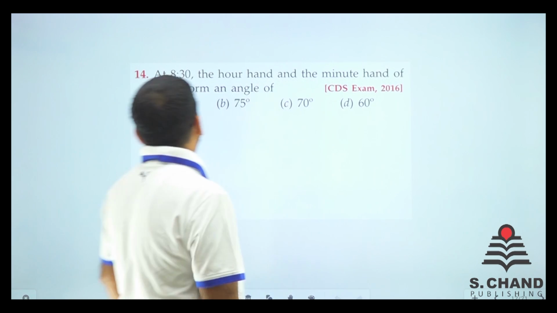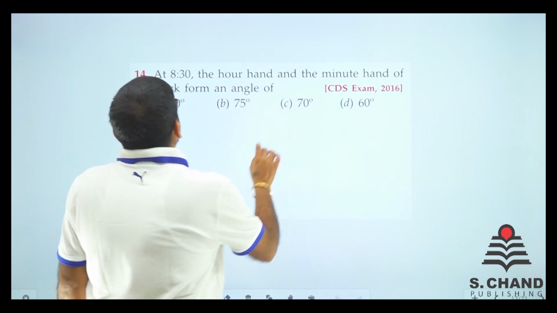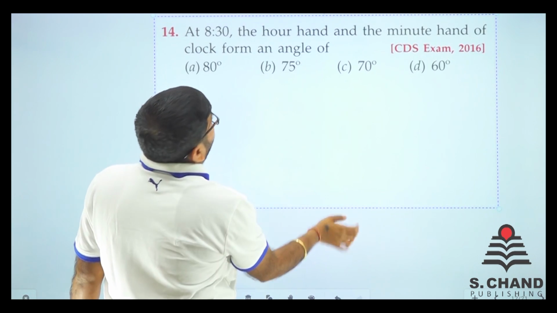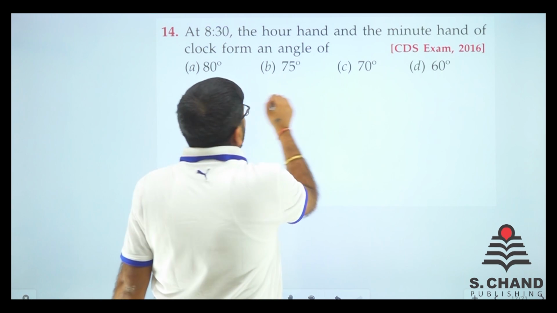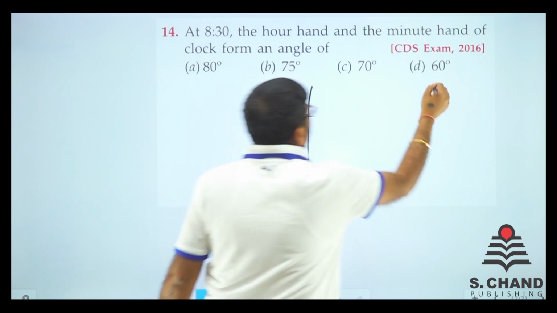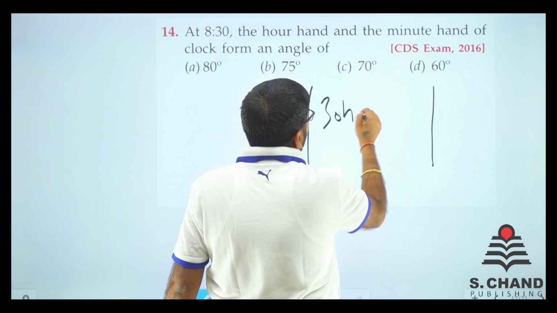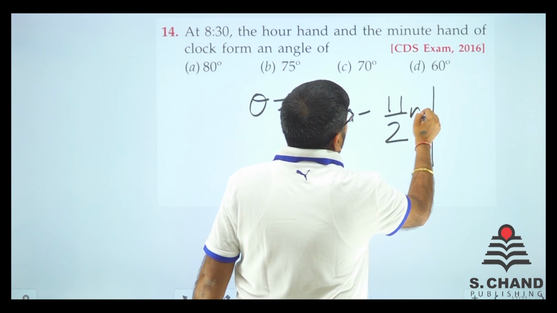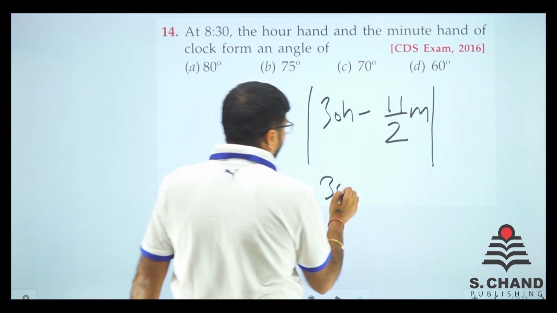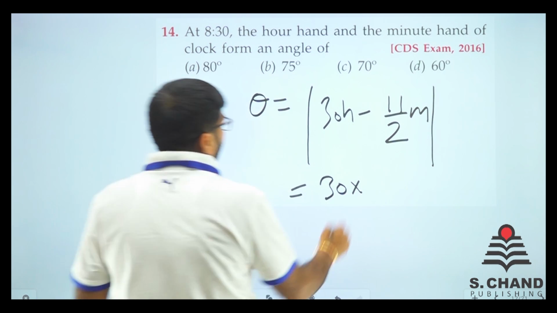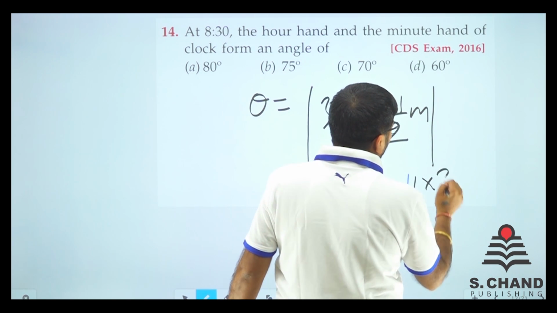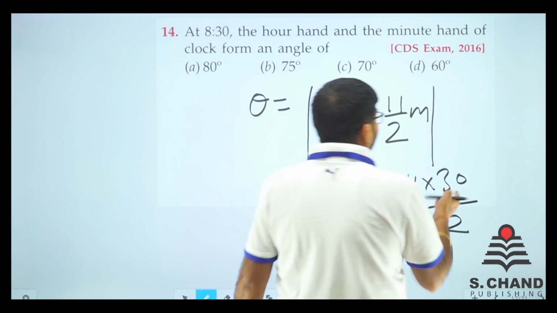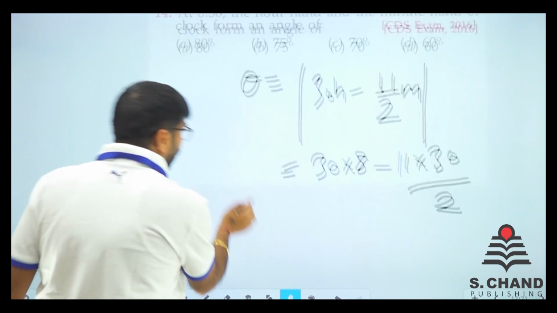Here we go. Question number 14 we have, right? At 8:30 the hour hand and the minute hand. Same question. Very much similar question, right? So we have theta equals |30h minus 11 by 2 m|, right? So we have got 30 into h. What is h? We have got 8 here. Now 11 by 2 m. So 11 into 30 by 2. That is m, right? Okay.